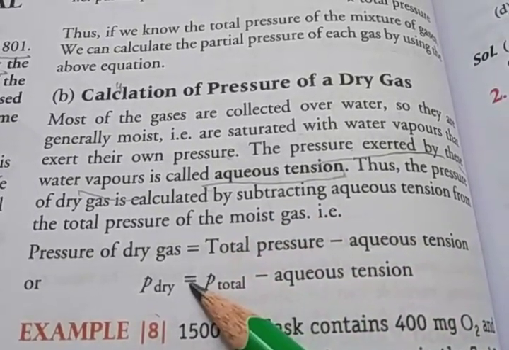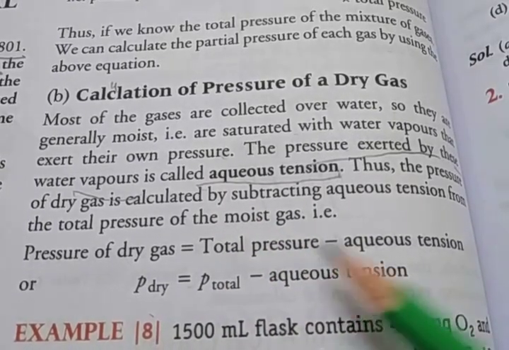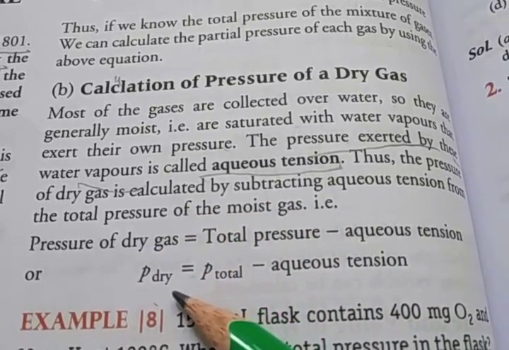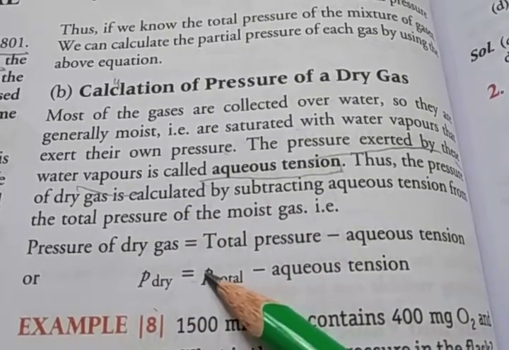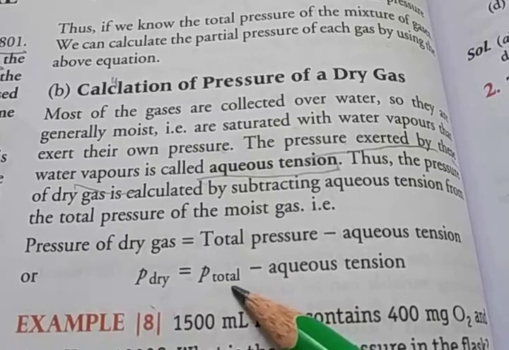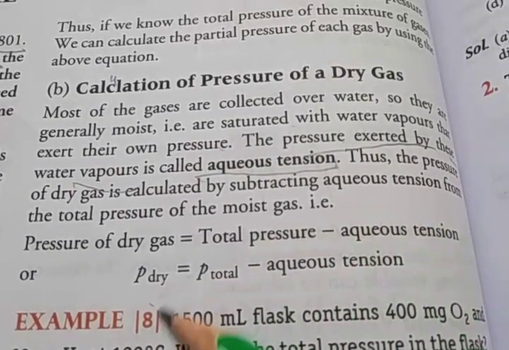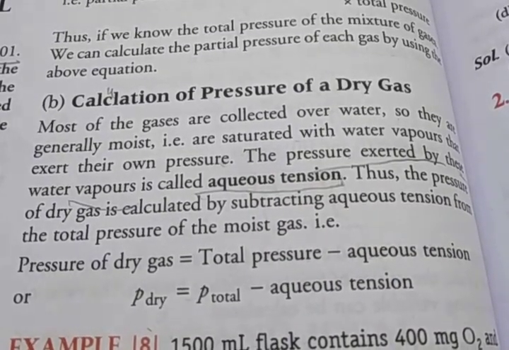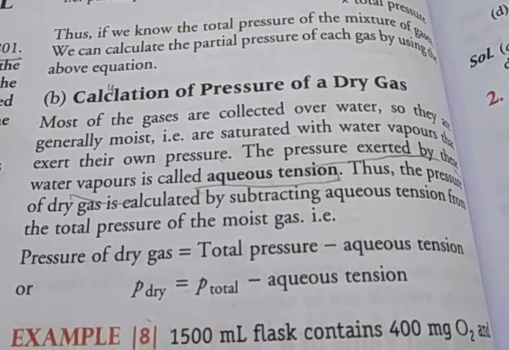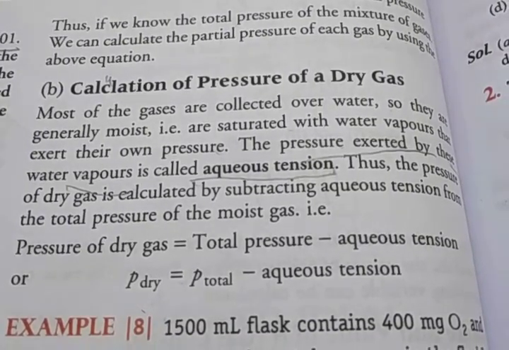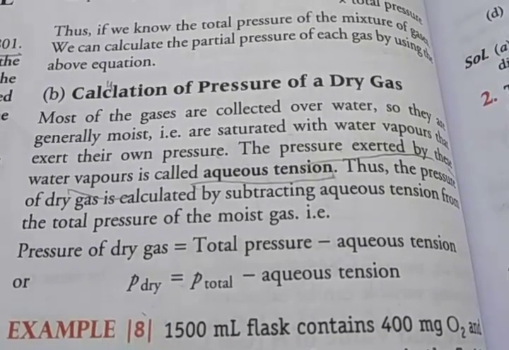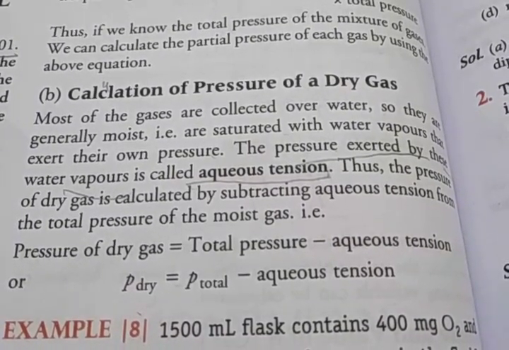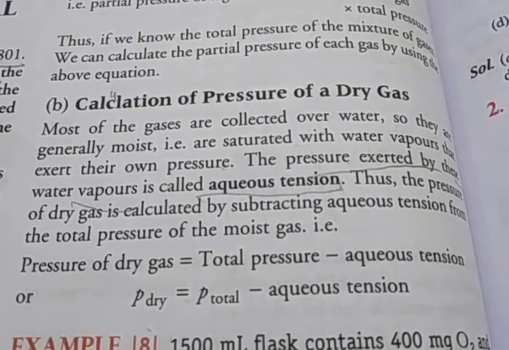So the pressure of the dry gas is equal to the total pressure minus the aqueous tension. Pressure of the dry gas, denoted by P dry, is equal to total pressure, P total, minus aqueous tension. This is the formula for the pressure of a dry gas. So we can easily calculate the pressure of a dry gas by using Dalton's law. Dalton's law has two applications: calculation of the partial pressure of a gas, and calculation of the pressure of a dry gas.